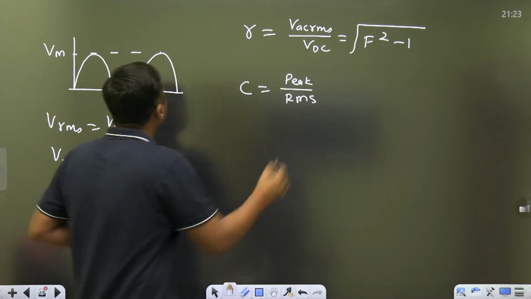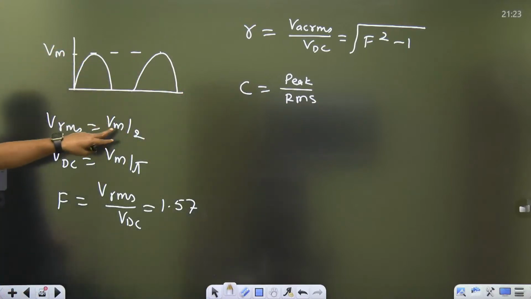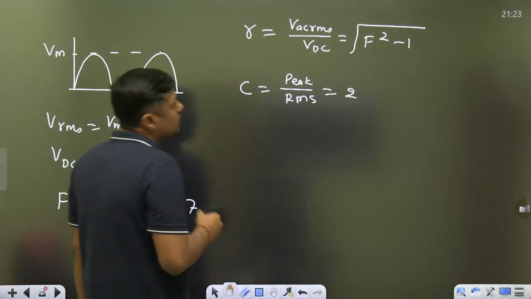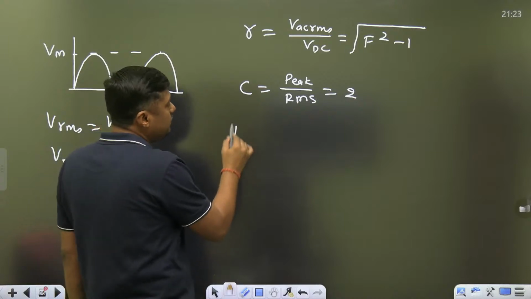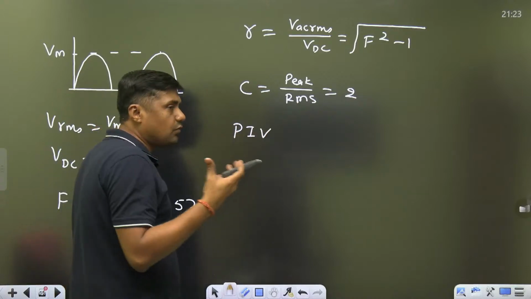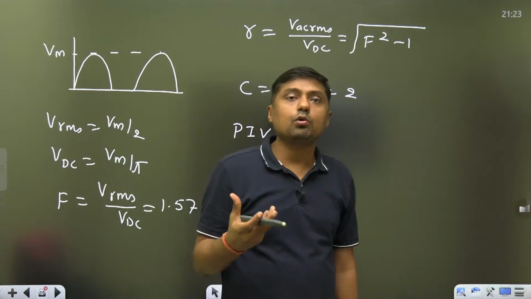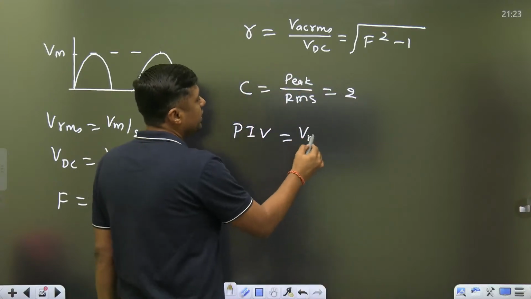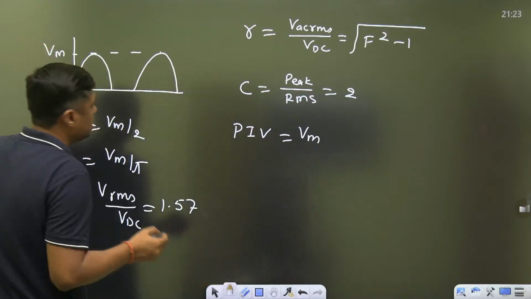What is the peak value of the output, Vm? What is the RMS value of the output, Vm by 2? So you will get 2 crest factor. Then what is the PIV, peak inverse voltage? What is the maximum voltage appearing across the diode when the diode is reverse bias? That is nothing but Vm. This is again in terms of that.